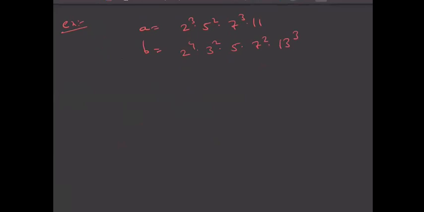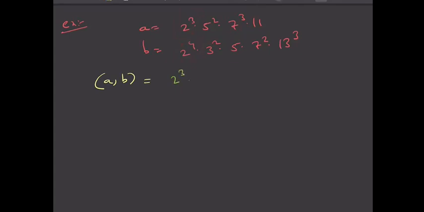Let us take one more example. Say A is equal to 2 cube into 5 square into 7 cube into 11, and B is equal to 2 power 4 into 3 square into 5 into 7 square into 13 cube. This is A and this is B. You need to tell me the greatest common divisor, that is GCD of A and B. So try to understand. The greatest common divisor means in each and every prime you find the greatest common thing. So in 2, 2 cube is common, the greatest common is 2 cube.